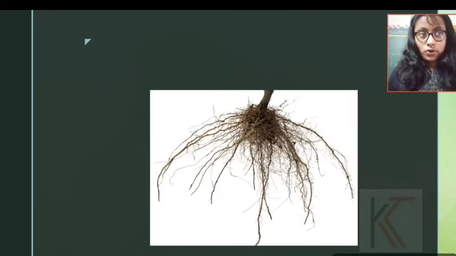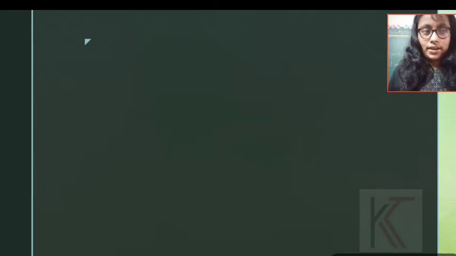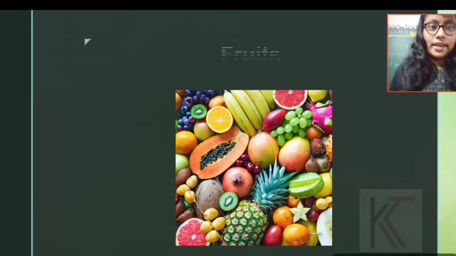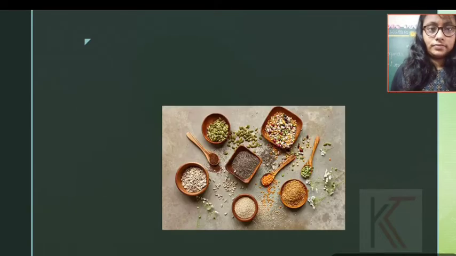Root is also an edible part of the plant. Next, this is all types of fruit. The fruit can be an edible part also. We can eat fruits.